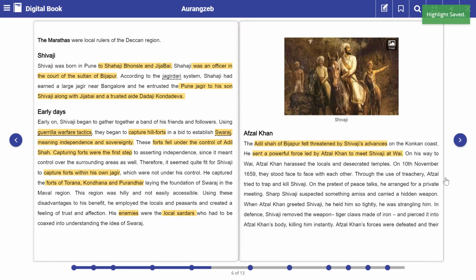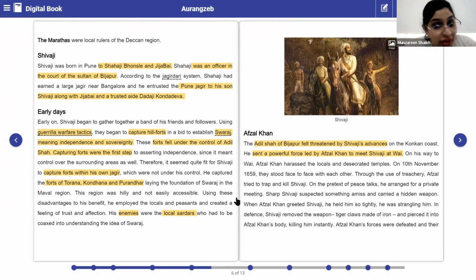On his way to Y, Afzal Khan harassed the locals and desecrated temples. On 10th November 1659, they stood face to face with each other. Afzal Khan tried to trap and kill Shivaji. On the pretext of peace talks, he arranged for a private meeting.